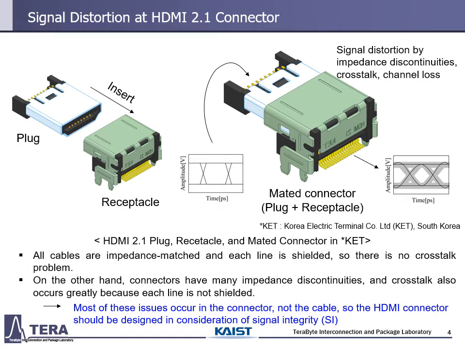These signal integrity problems do not occur with well-shielded cables, but rather with connectors with high impedance discontinuity and crosstalk, as shown in the figure here, as the plug and receptacle are combined. Signals enter, and these signals are greatly degraded by signal integrity issues, such as impedance discontinuity, crosstalk, and channel losses. Among these degradation factors, as the speed increases, the influence of crosstalk becomes even greater. Therefore, in order to solve the signal integrity problem, it is important to design the HDMI connector considering the signal integrity.